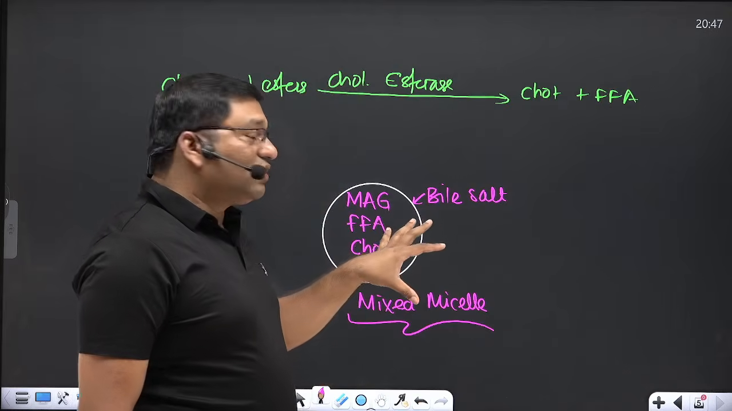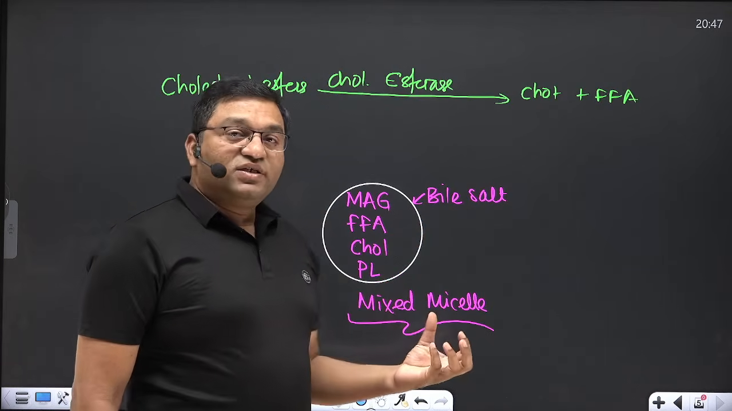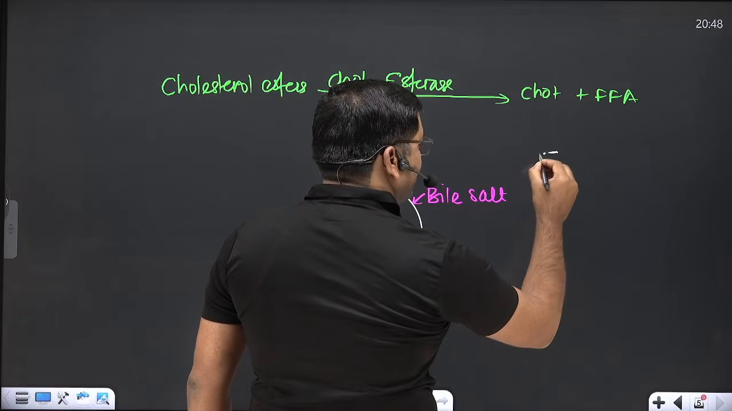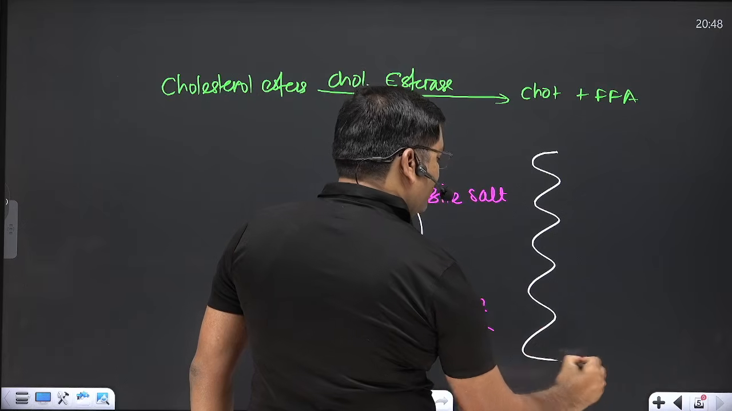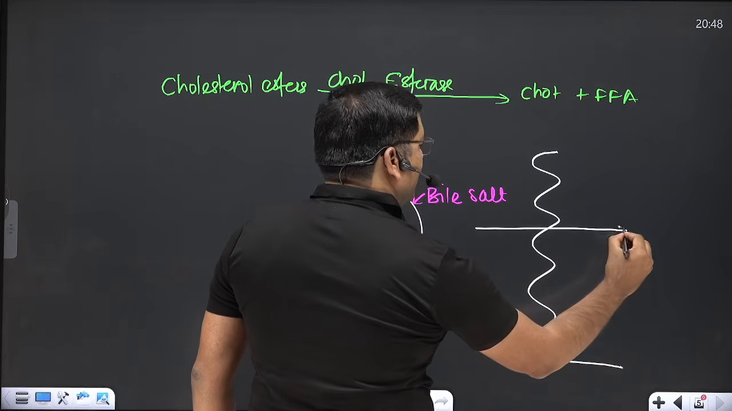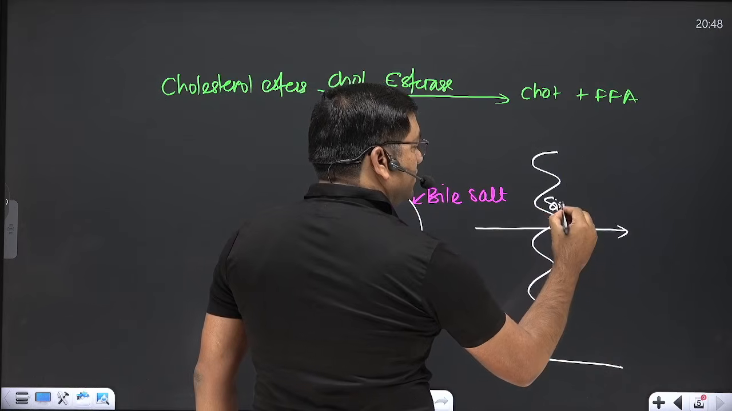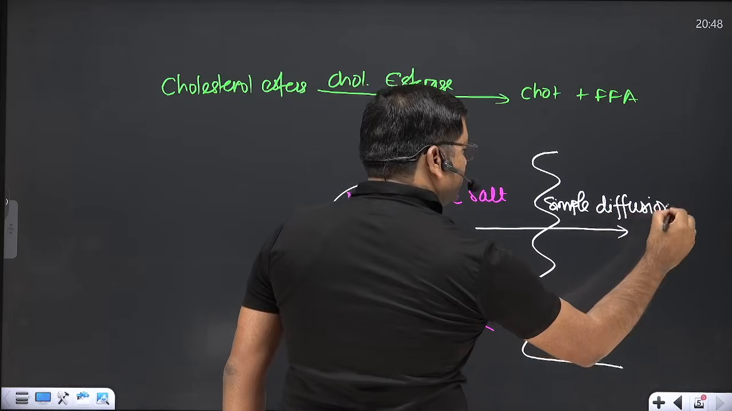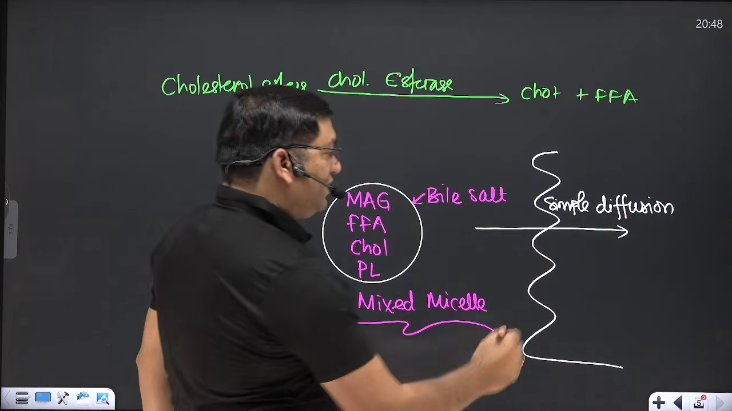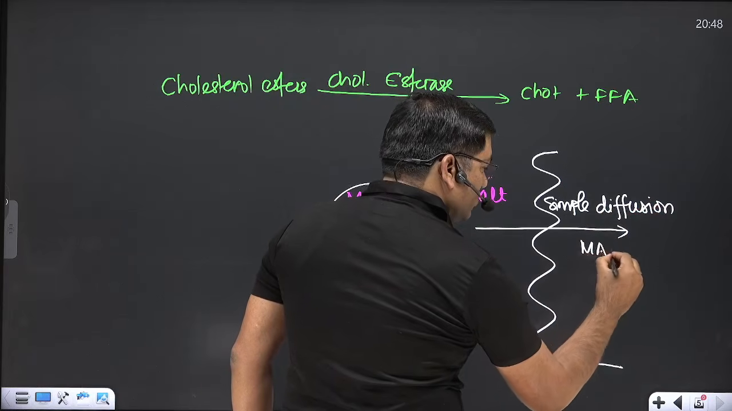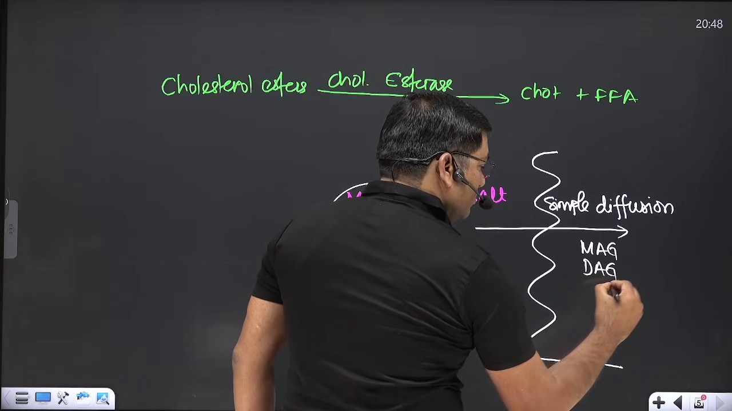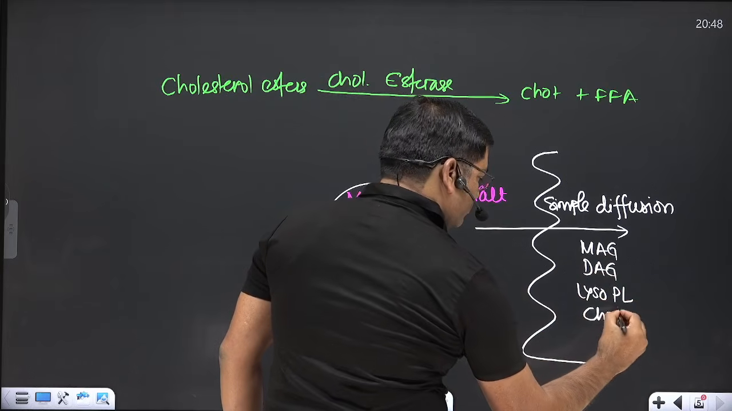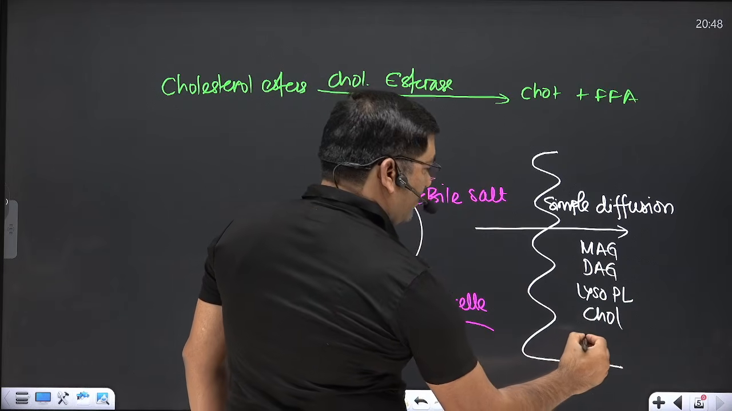And it is important, this mixed micelle is absorbed through the intestinal cell by the process known as simple diffusion. These molecules will be internalized: monoacyl glycerol, diacyl glycerol, lysophospholipids, then cholesterol and free fatty acids.